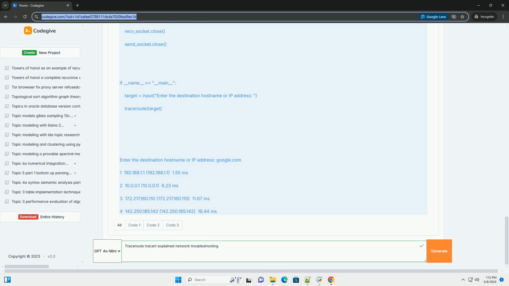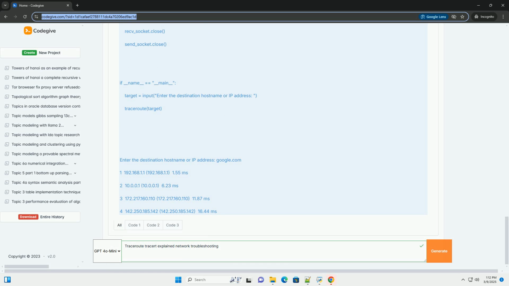ICMP rate limiting: some routers and networks implement ICMP rate limiting to prevent excessive ICMP traffic. This can cause dropped traceroute packets and asterisks in the output, even if there isn't a significant network issue.